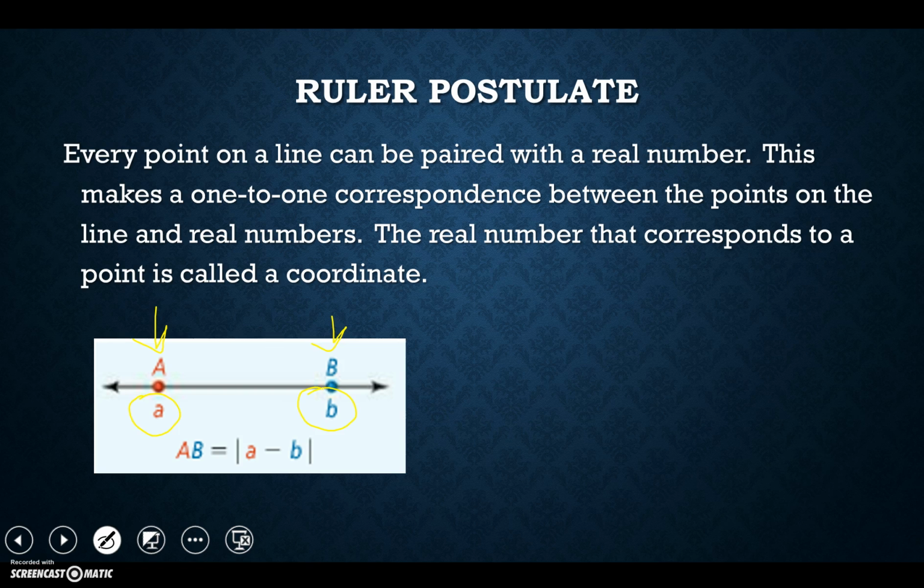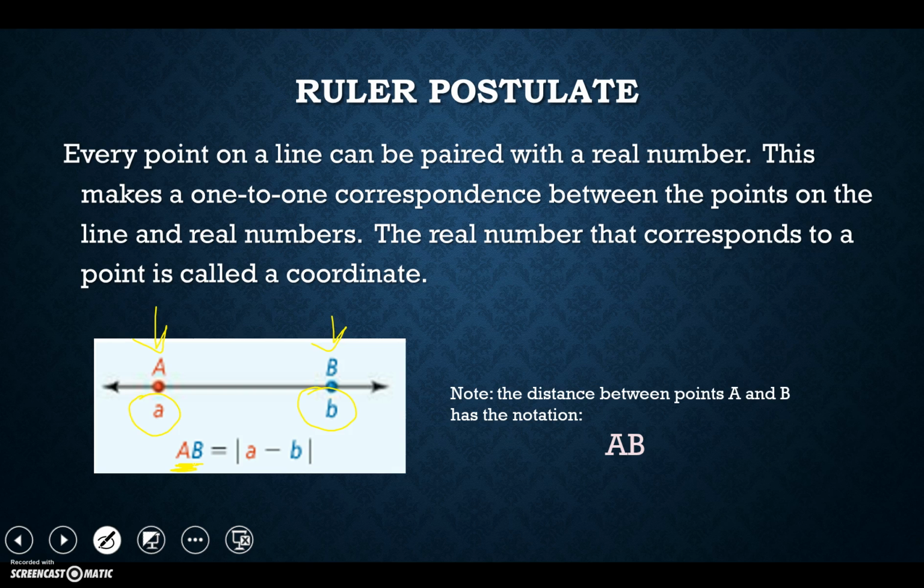Now look at how we did the notation. If I want to find the distance from A to B, I essentially am talking about a line or a line segment, but do you notice how I don't have anything above it? When I'm asking for distance, I'm going to just list the 2 letters I'm finding the distance between.